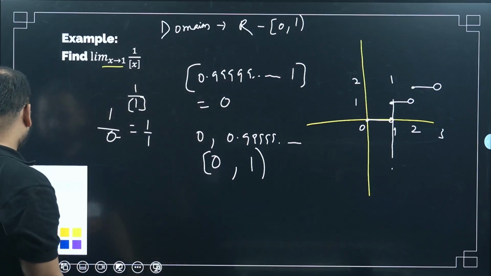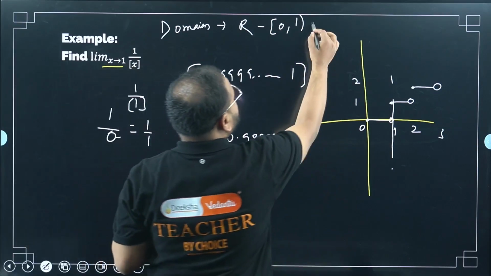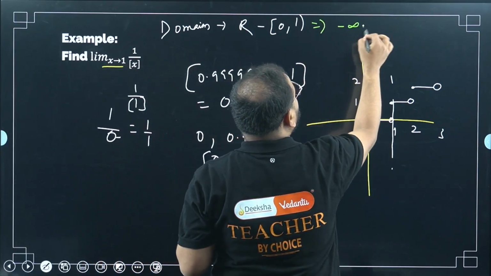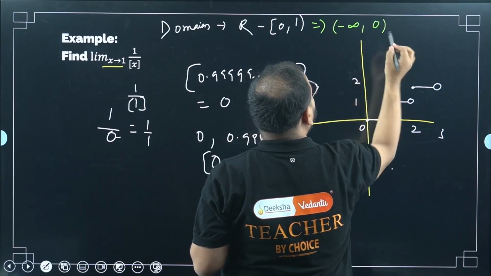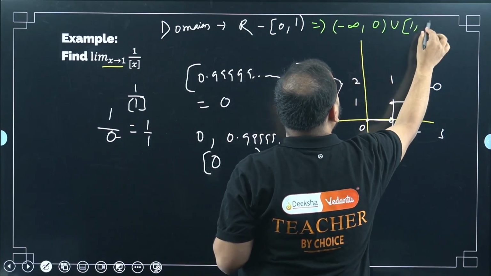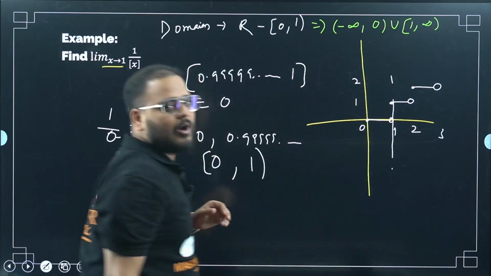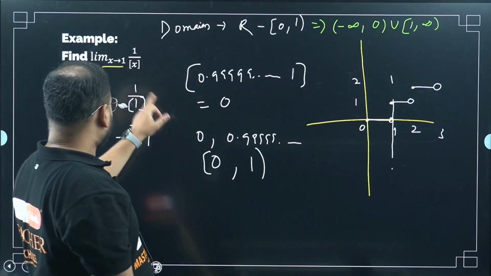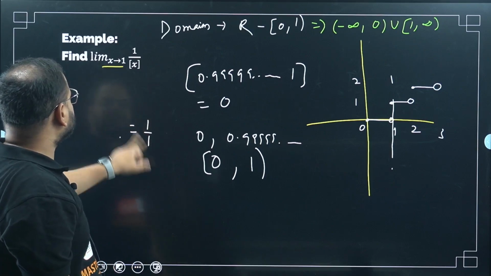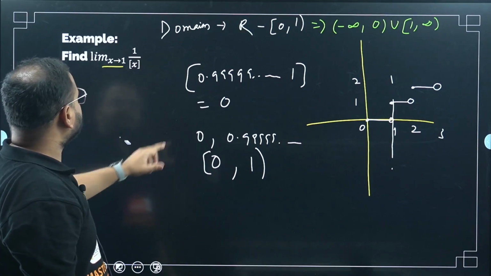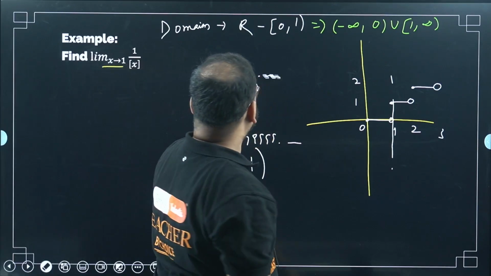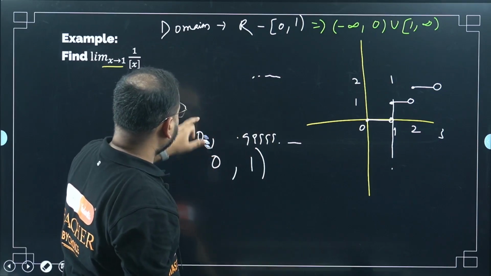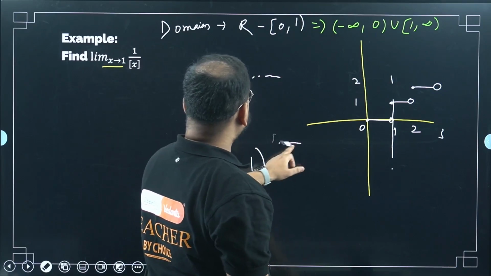So if you don't remember like this, I actually wrote in the previous session like this: minus infinity to 0, open, union, 1 to infinity. Remember this, 1 to infinity. Alright, let me erase this extra part. Now I'll show you how the limit was existing in this case. I did a question. So we are looking for the limit value and we'll say it is a continuous function. Please check.